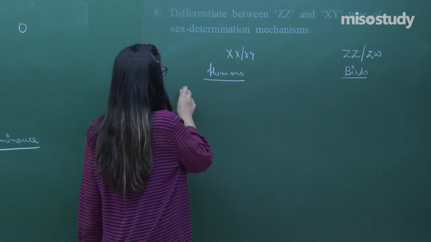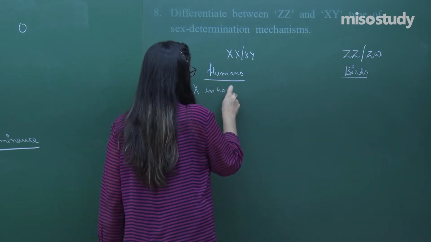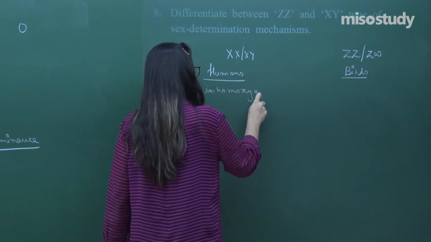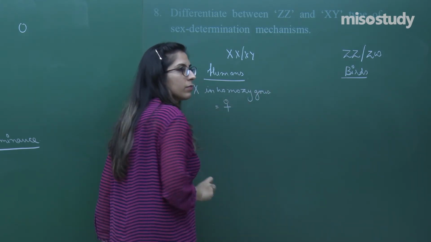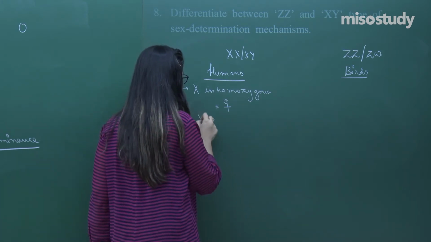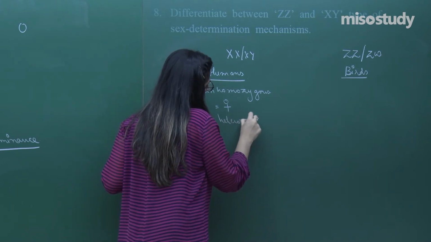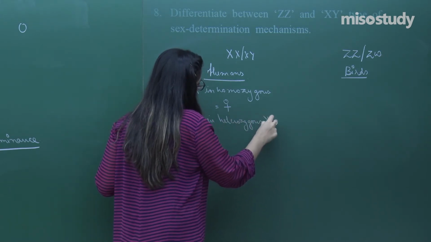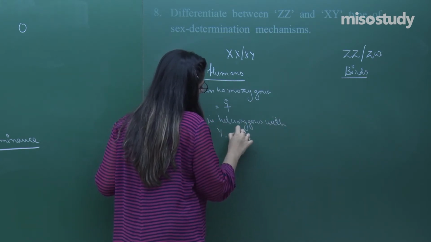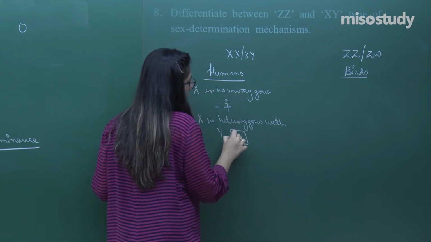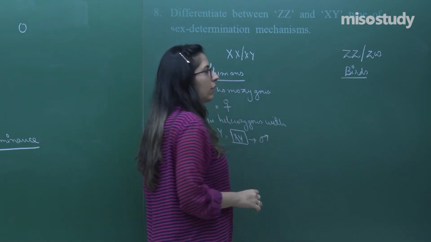In this case, when X is present in homozygous condition, that is considered a female, right. When X is present in heterozygous condition with Y, that will come out to be an XY individual, and that XY we know is called a male.